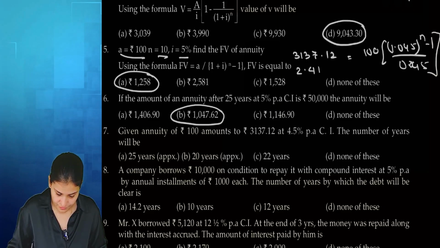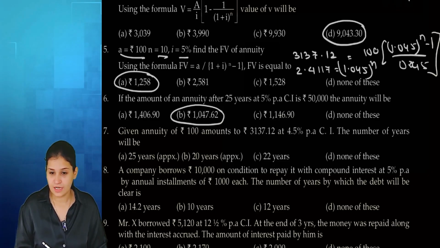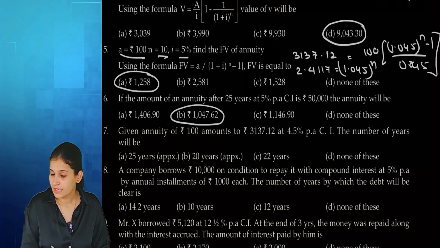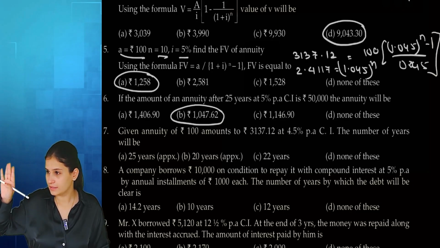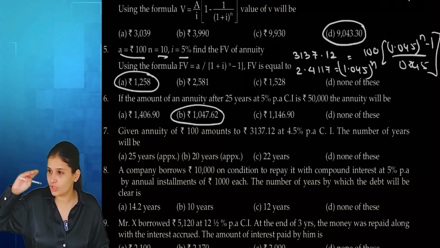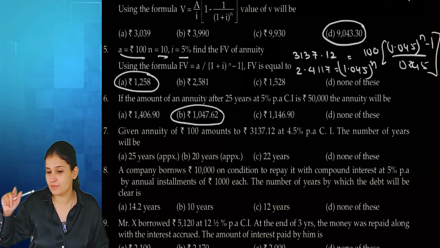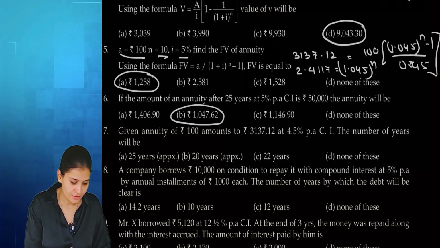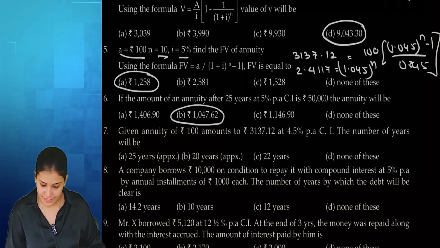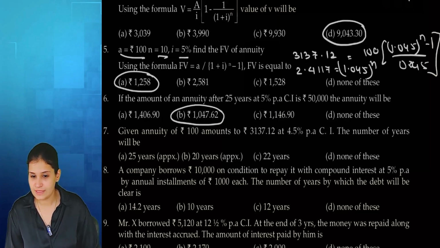So 2.4117 equals 1.045 to the power n. Now we can do trial and error. I first isolated n: 100 got divided, 0.045 got multiplied, 1 got added. So now I have 2.4117 is same as 1.045 power n. So let's calculate, 2, 3, 4, up to 20. In 20, I have got 2.4117. So answer is 20 years.